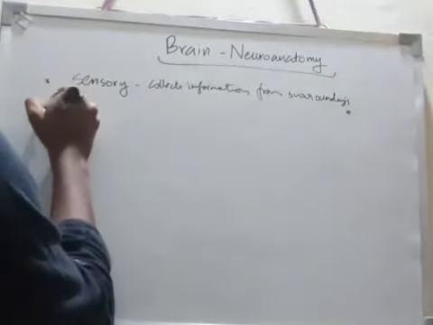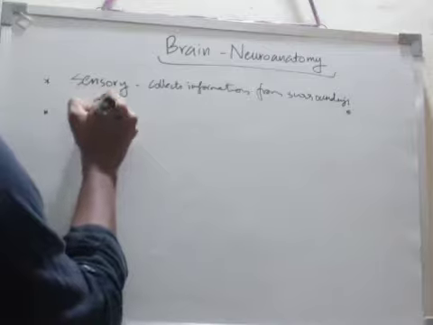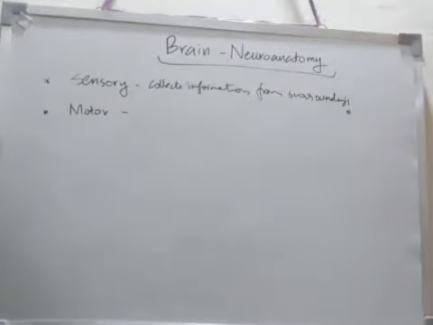What is the function of the sensory part? It collects information from the surroundings. And the other part is motor. What is the function of the motor part?